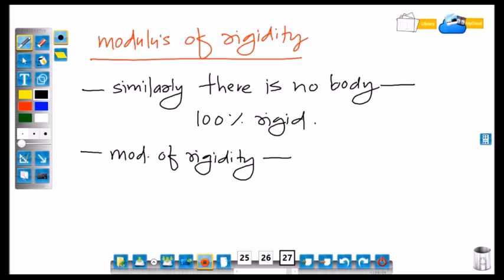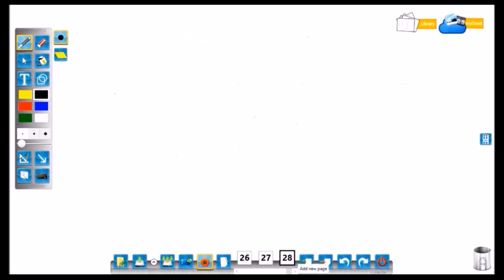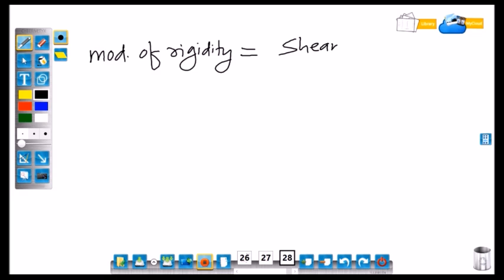So modulus of rigidity tells us how much rigid a body is. So modulus of rigidity is a measure of rigidity. Modulus of rigidity is equal to shear stress upon shear strain.